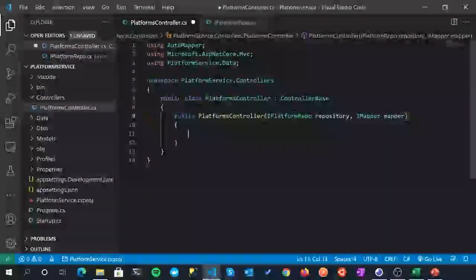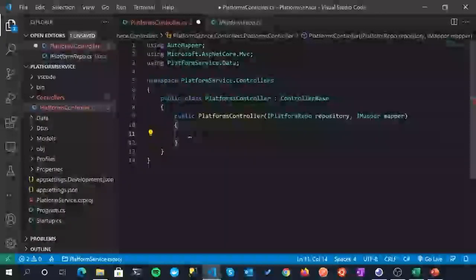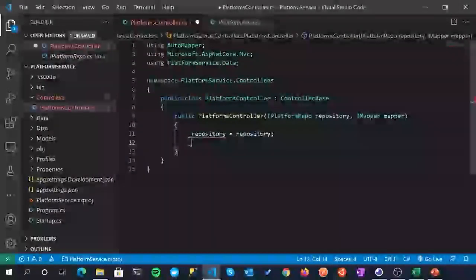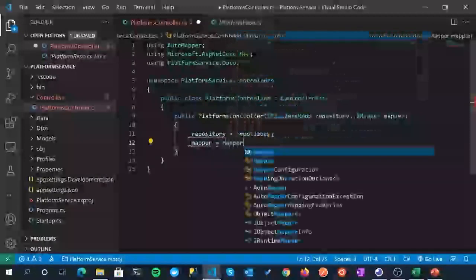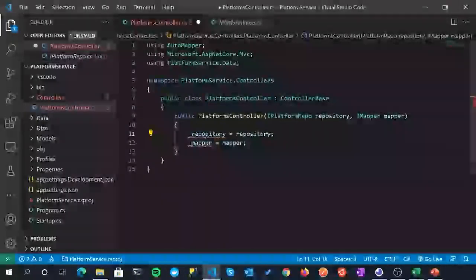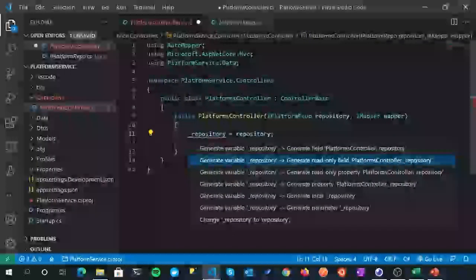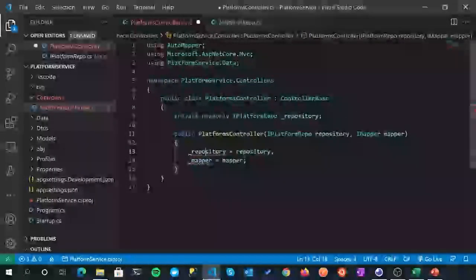Okay. Now, as usual, these two parameters are being injected. We want to assign them to private fields, usually denoted by an underscore. So we'll assign repository to _repository. There we go. And likewise for mapper. And we'll use these private fields inside our class. And of course they don't exist yet, so Ctrl+period, and we want to generate a read-only field for each of them. And you can see they are added at the top here.